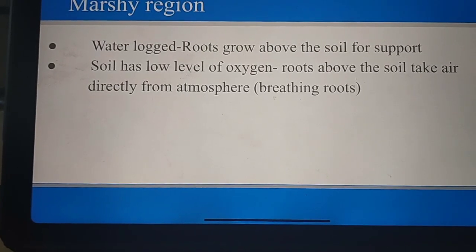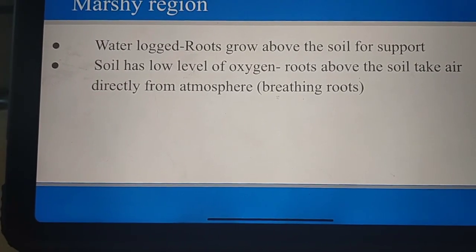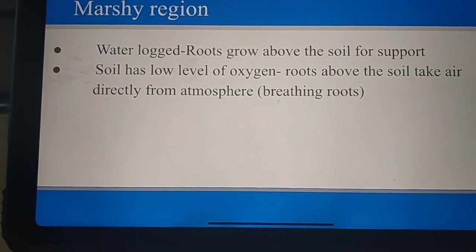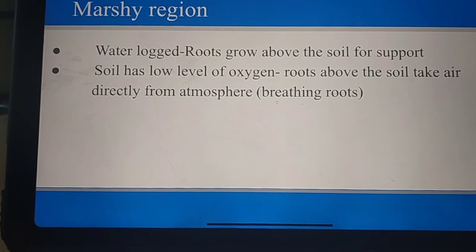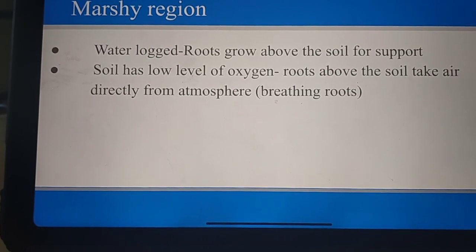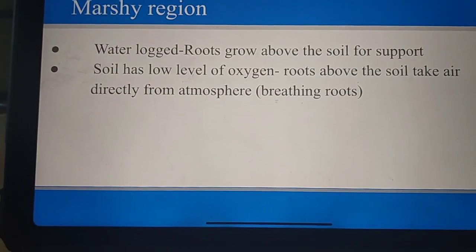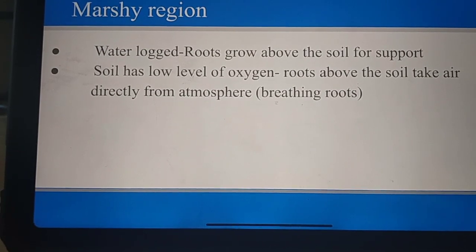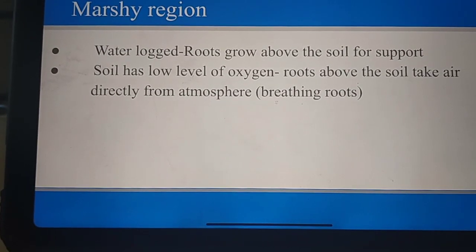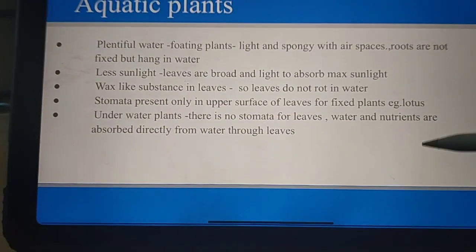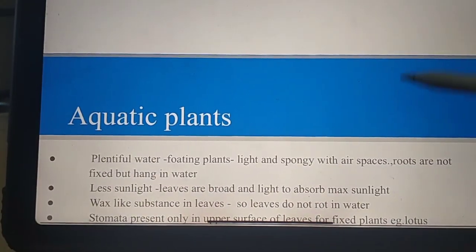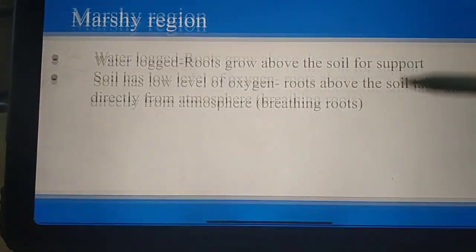They are called breathing roots. Why are they called breathing roots? The roots growing above the soil take air directly from the atmosphere, so they are called breathing roots. So these are some adaptations in different climatic conditions. That's all about marshy regions.